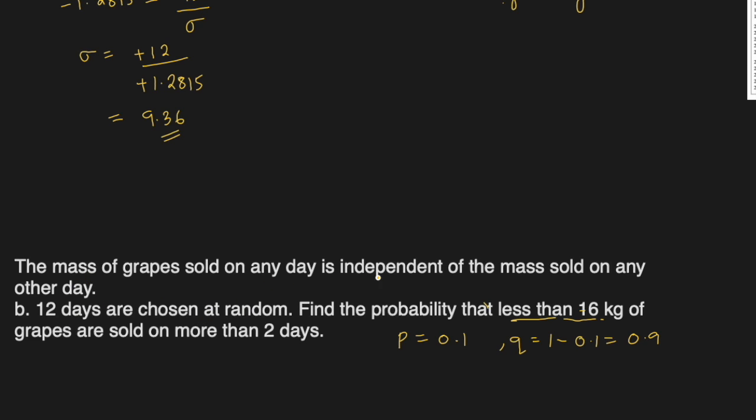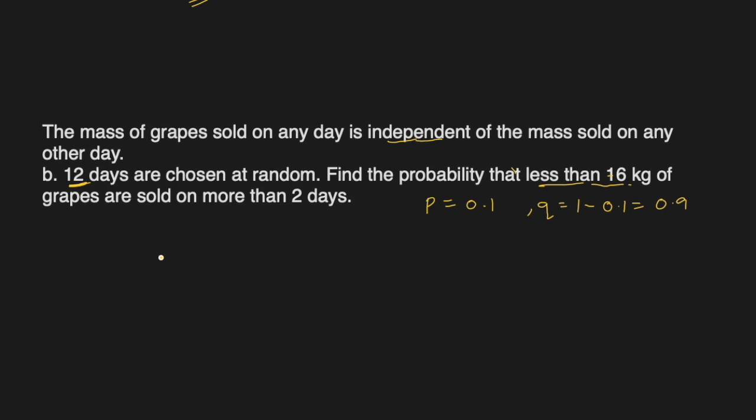And they are independent, and there is a limited number of days selected. That means we can use a binomial probability distribution in this case. They want the probability that X is more than 2 days, which means the probability that X is 3 days, or 4 days, or 5 days, or 6 days up to X is 12 days, which is a very long list.